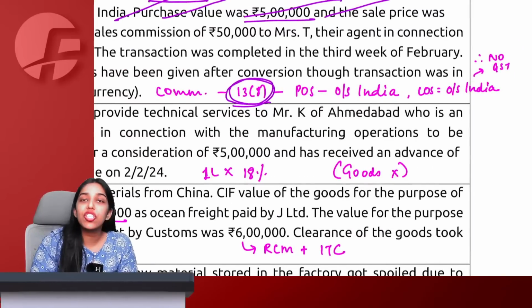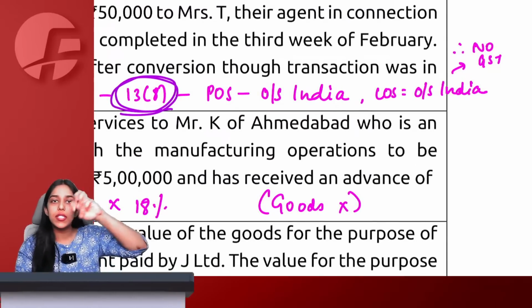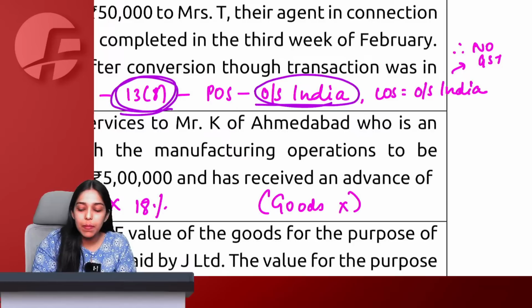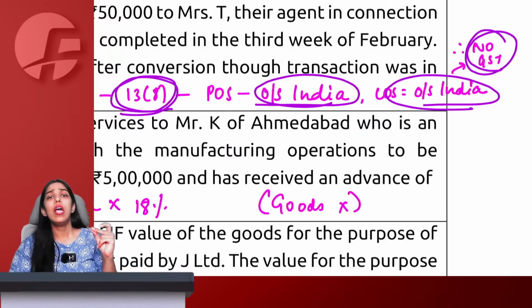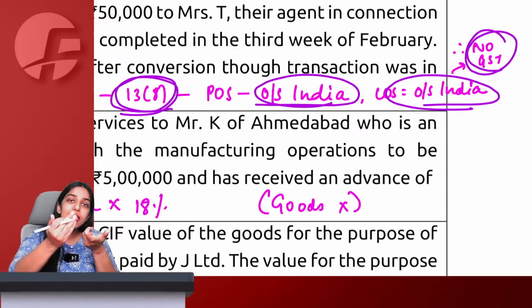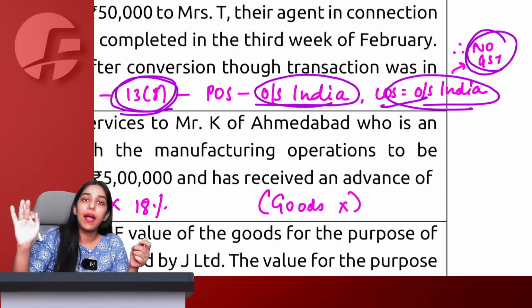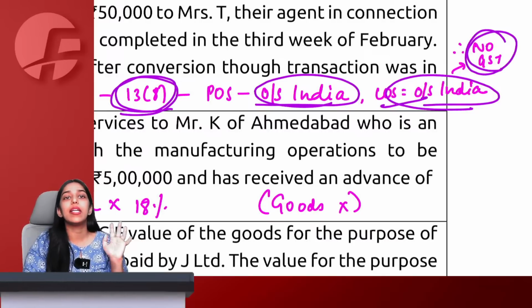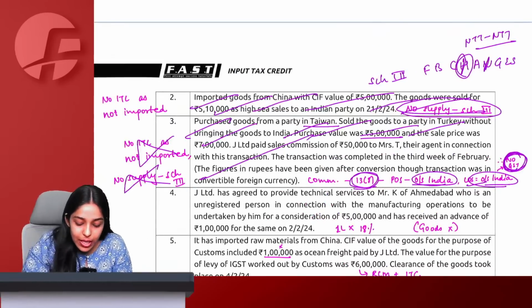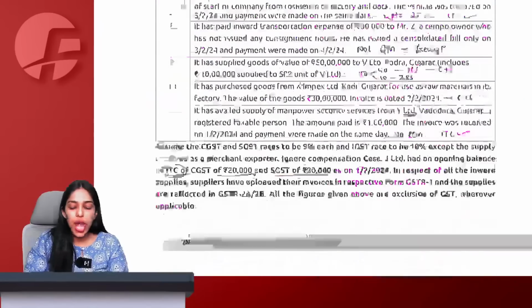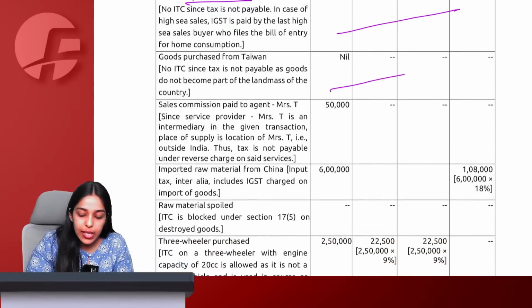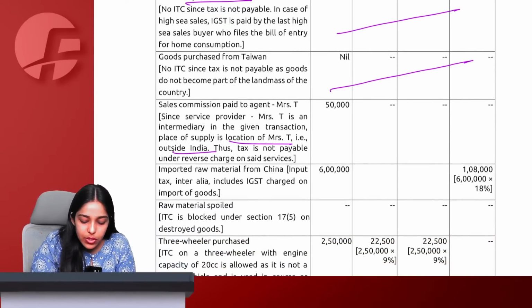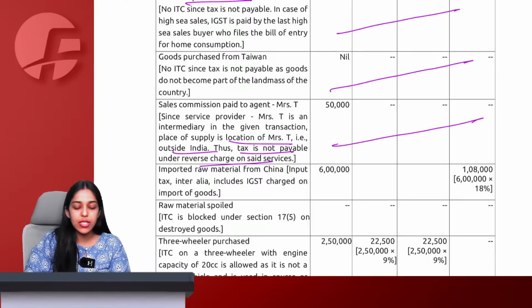So here we will say section 13(8) says that intermediary we have used to purchase the goods. Intermediary outside India. Place of supply outside India. Supplier also outside India. In this situation, you cannot charge GST. Place of supply outside India, supplier has to be in India, then it is considered as export. No, supplier also outside India, place of supply also outside India. This is not a supply in India, therefore no GST can be charged because this is not happening in taxable territory. So for this entire point number 3, I will say no implication on answer will come. Goods imported from China, nothing. Goods purchased from Taiwan, nothing. Sales commission paid, again Mrs. T is outside India and place of supply also outside India, therefore no GST will come, no ITC etc. will come.